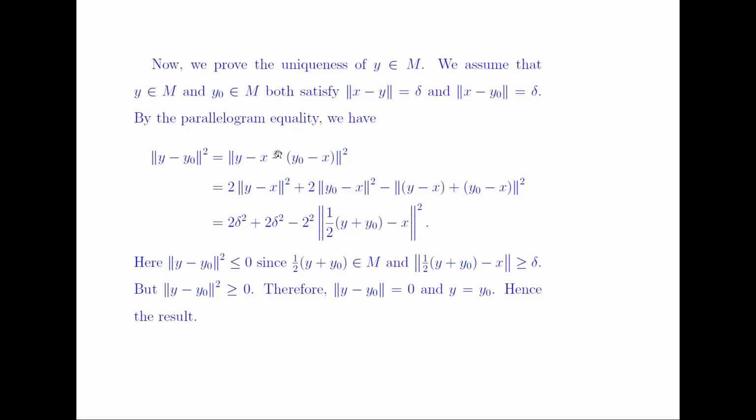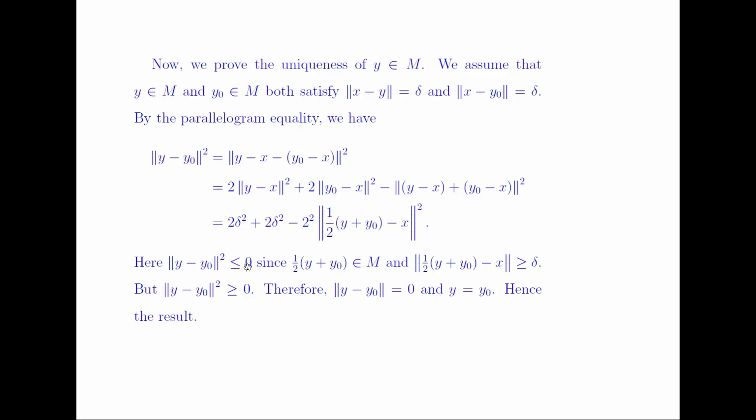Again using the parallelogram law here, we get 2 times the norm of y minus x squared plus 2 times the norm of y naught minus x squared minus the norm of (y minus x) plus (y naught minus x) squared. Again using the properties here, half of y plus y naught belongs to M because the set M is convex, and this term is greater than or equal to delta. So we found that the norm of y minus y naught squared is less than or equal to